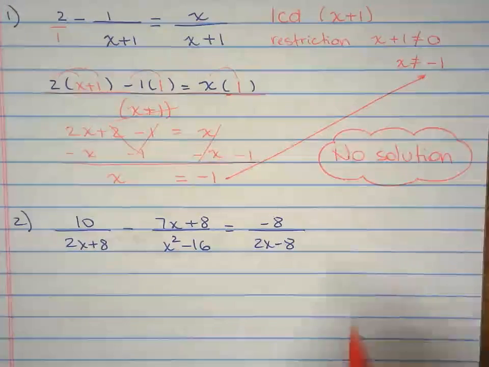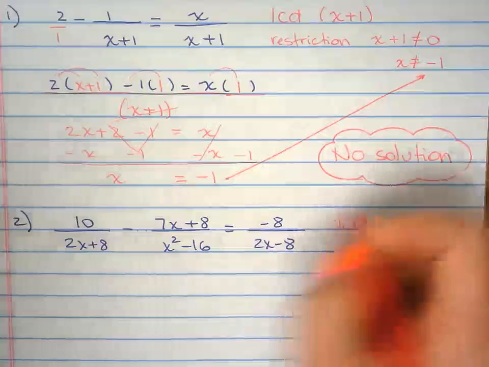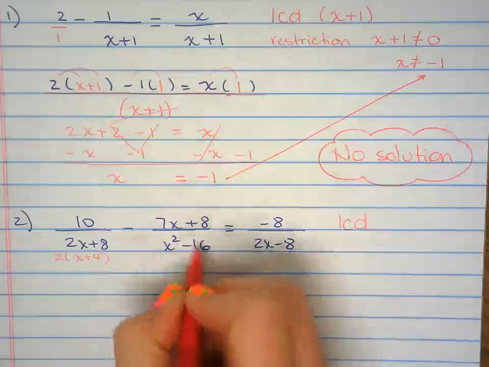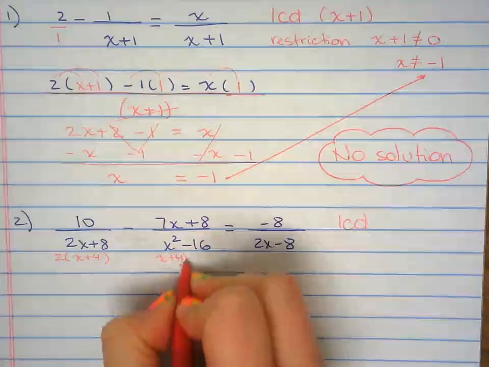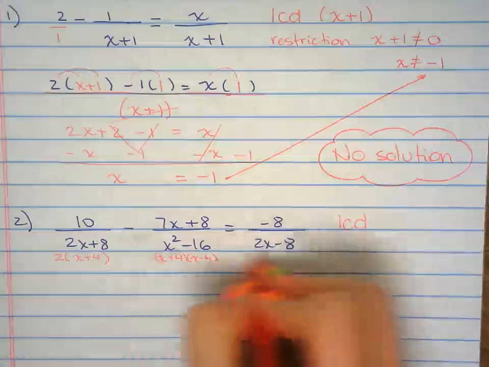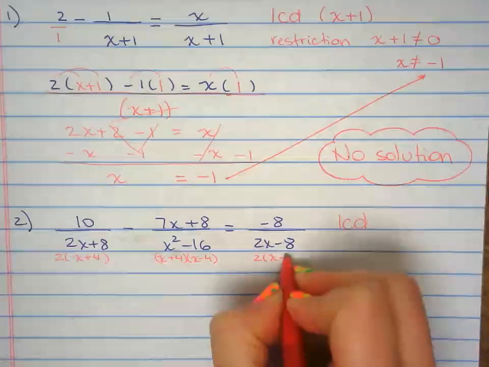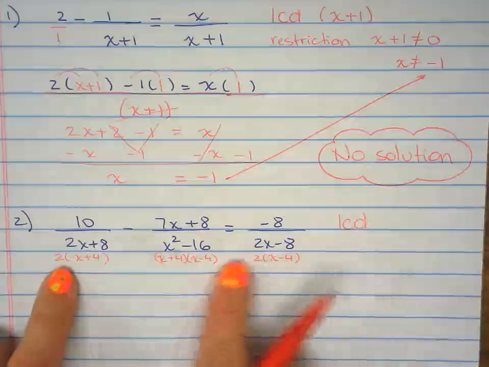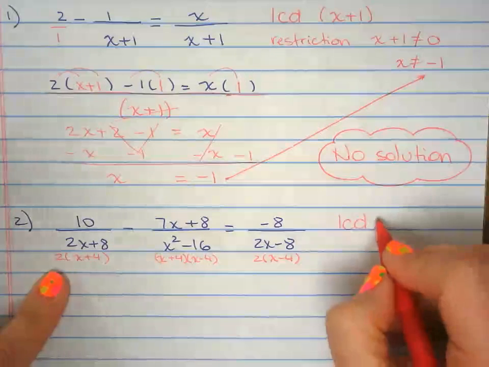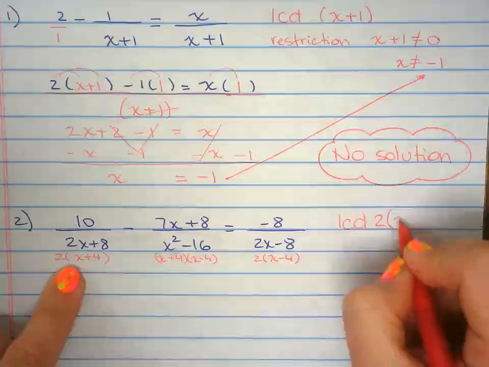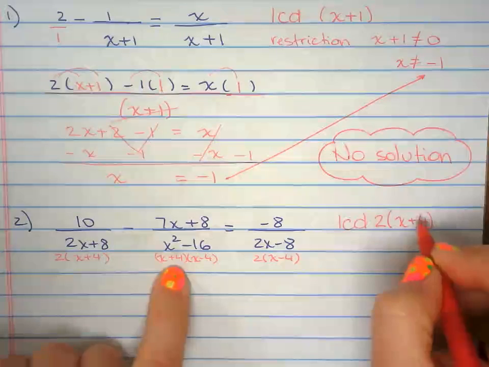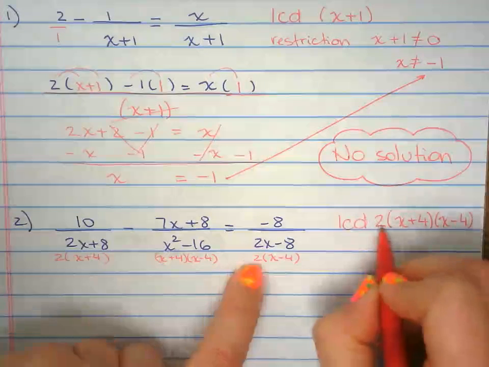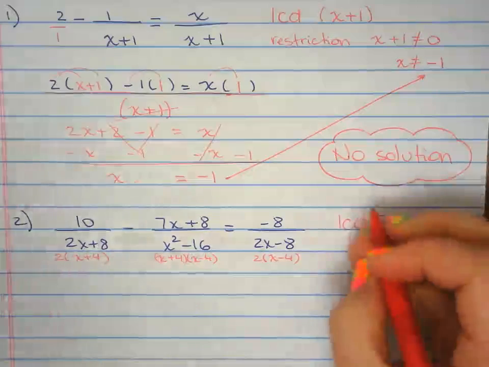Before I find the LCD, I'm going to factor the denominators. This is difference of squares. GCF is 2. Okay, so least common denominator between these, I have 2, x plus 4, x plus 4 is already there, x minus 4, 2 is already there, x minus 4 is already there.